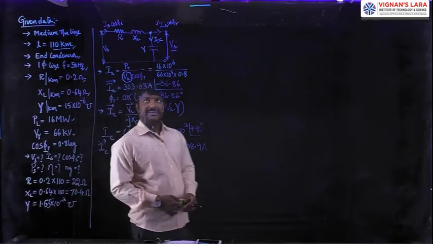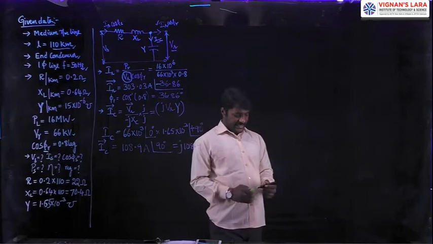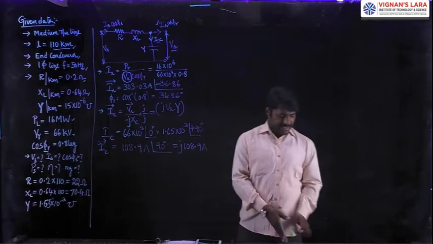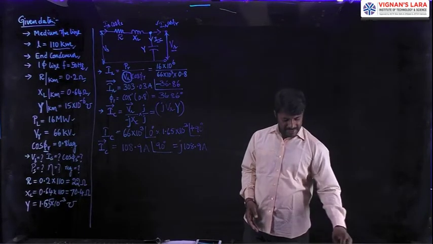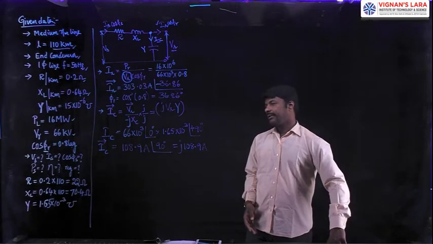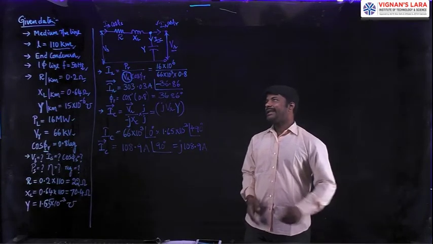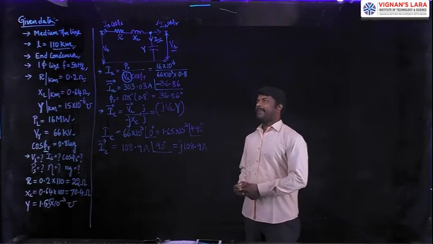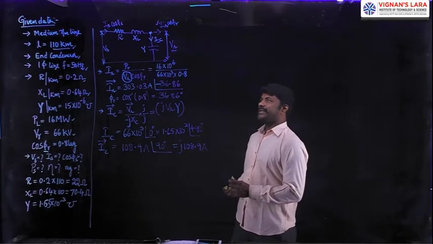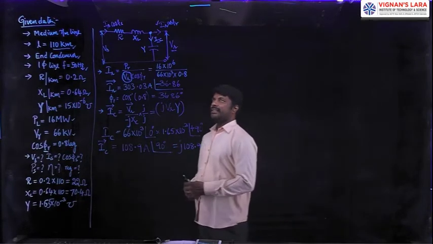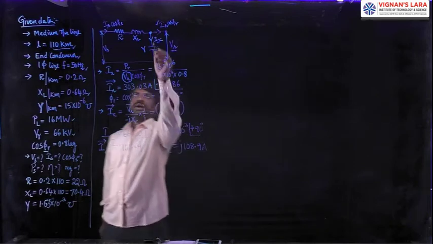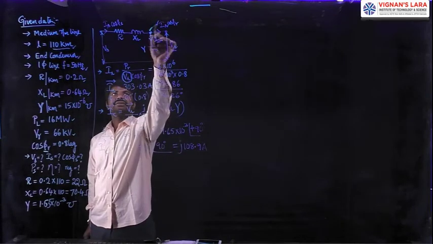Then our next step is to apply the KCL. On applying KCL, we can get the sending end current, which is passing in the impedance R plus J XL. How to apply the KCL? You have to apply the KCL at this node.